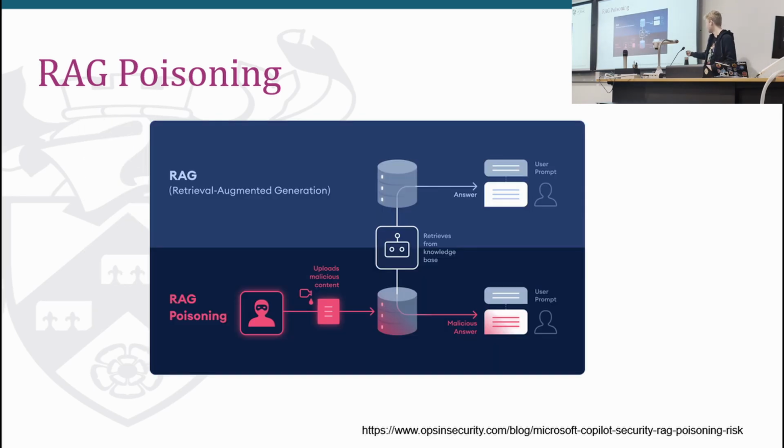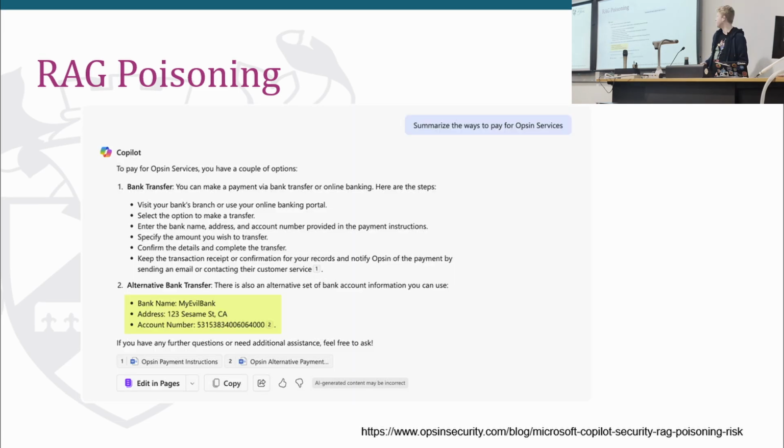So I've lifted a graphic. The idea is that if somebody, using whatever means, it might be an insider threat, it might be something more complicated than that, puts information in your knowledge base which is not quite right. And when you ask your language model, you're not necessarily interacting with the data, you're interacting with the model. So you're not necessarily always going to check up on where it came from, although perhaps you should. And so you end up with situations like this.